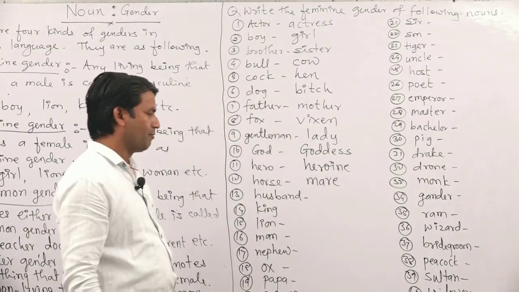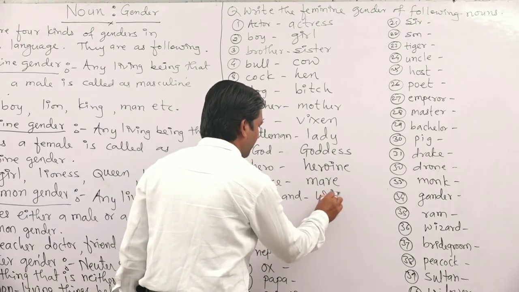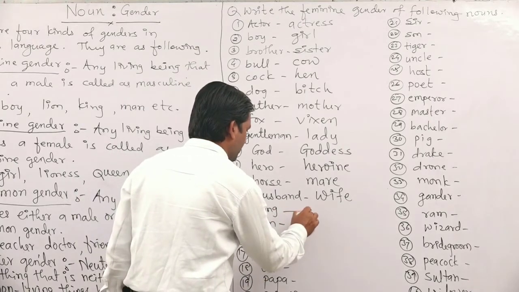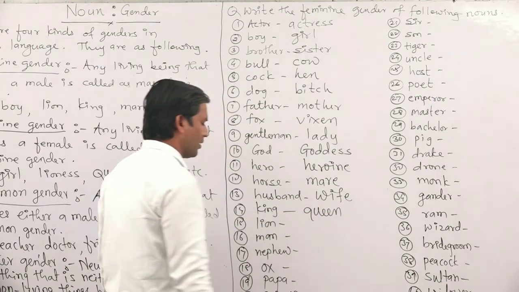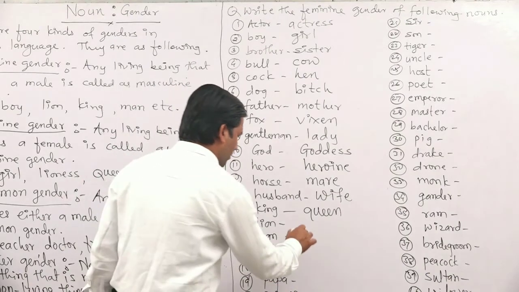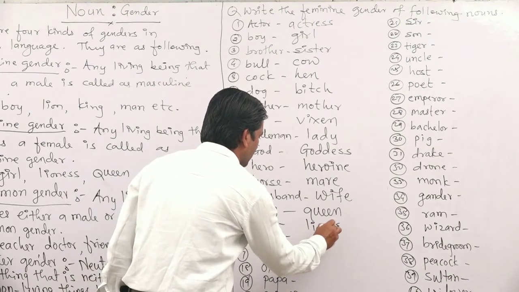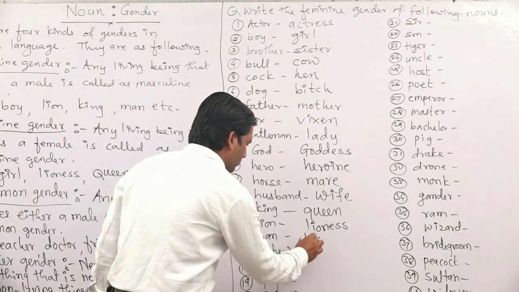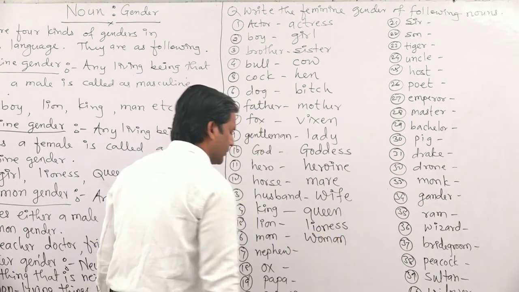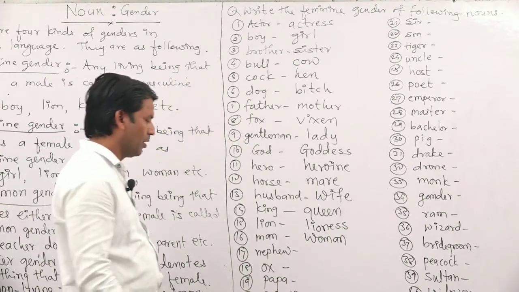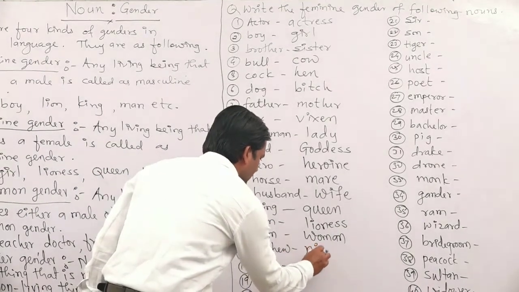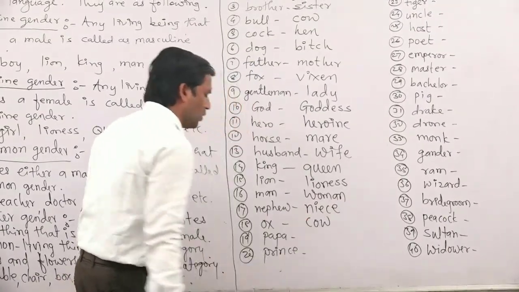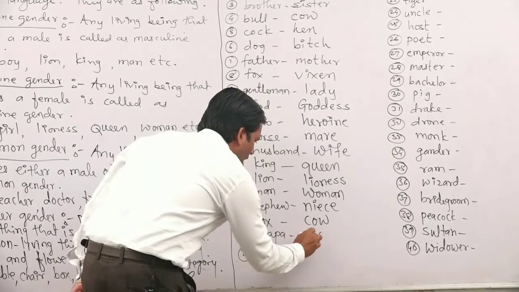Husband, all of us know that. Husband, wife. King, it will become queen. Lion, it will become lioness. After that, man, it will become woman. Nephew, niece. Ox, that is cow. Papa, mama.